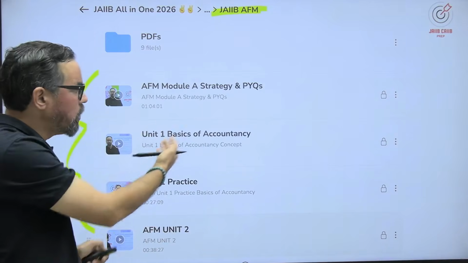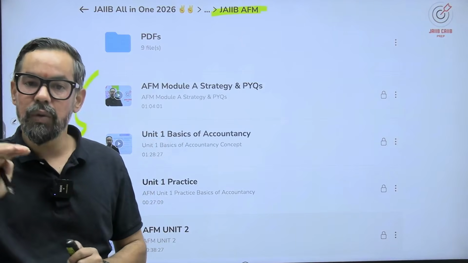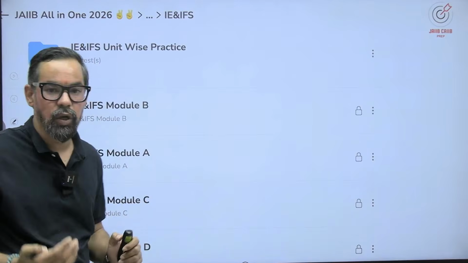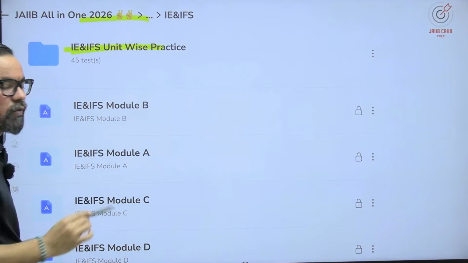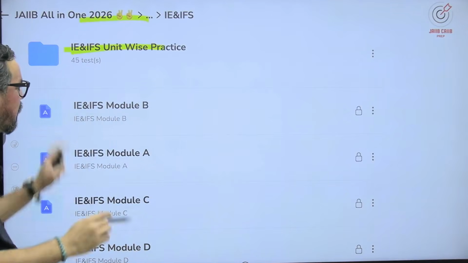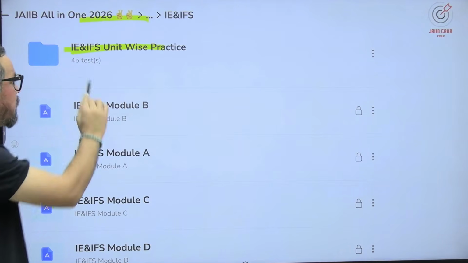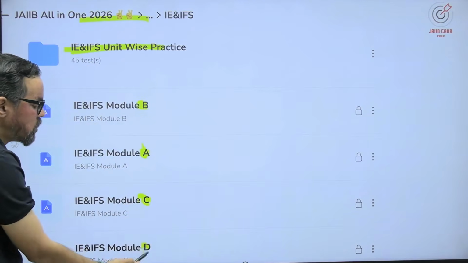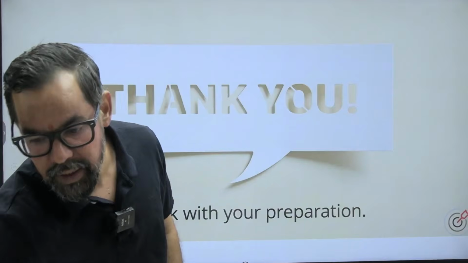Then I'll be coming up with live classes that I have already scheduled. तो वहाँ पे कॉन्सेप्ट को ही हम लोग प्रायोरिटी रखेंगे और उसके साथ एक नया सेट ऑफ प्रैक्टिस करेंगे. Unit wise mock tests are already there, ठीक है, 2 sets or 3 sets are already there. This is 1 set. Similarly, for all the 45 units for every subject you will see 3 sets or 2 sets. Then module revision, that will help you. So this is the sequence which you have to follow for your upcoming days and all, right?